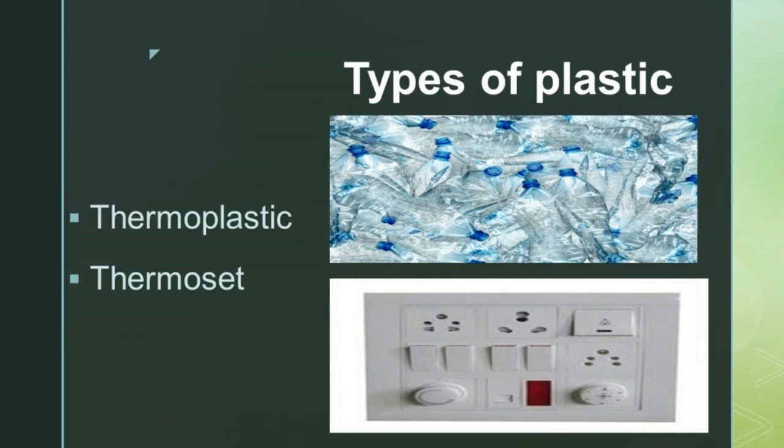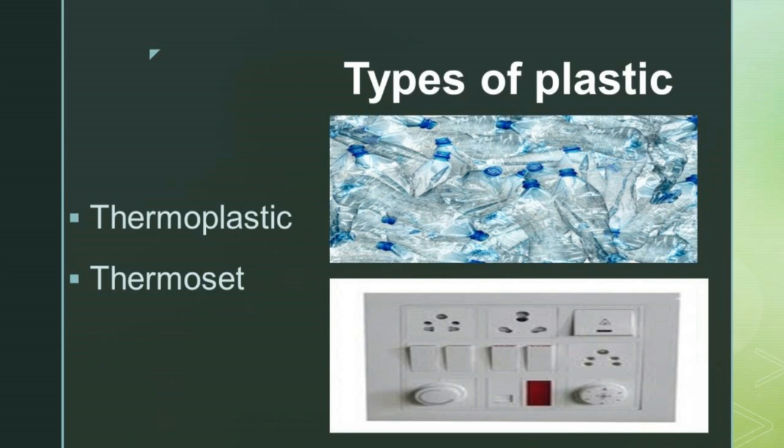Another example is PET, that is polyethylene terephthalate. That means the water bottles which we are using in our day-to-day life. For example, we have seen Bisleri water bottles and other water bottles. It is a type of PET. That means it is a reusable one.